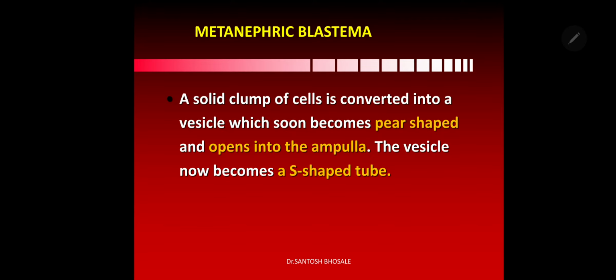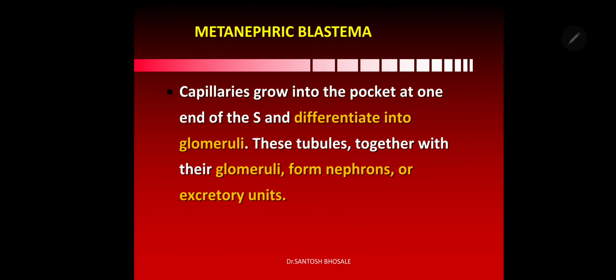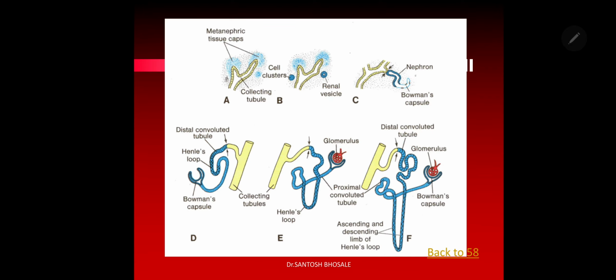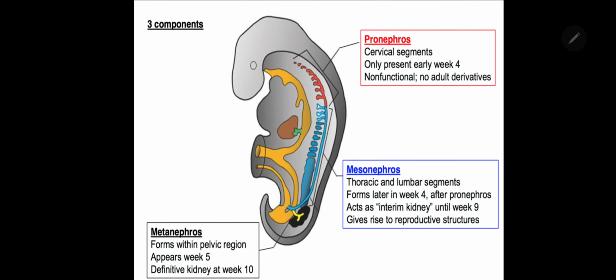You can see there. So what are the developmental phases in the development of the nephron? First there will be the metanephric cap, then renal vesicle, then nephron. You can see there, the capillaries derived from the lateral branch of the dorsal aorta go and form the glomeruli there. You can see here the tuft of capillaries. So this is about the 3 stages of development in the kidney.